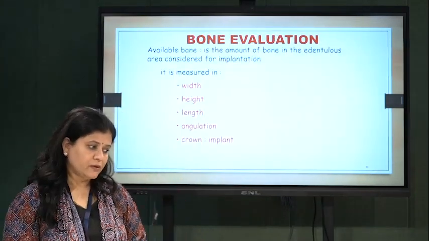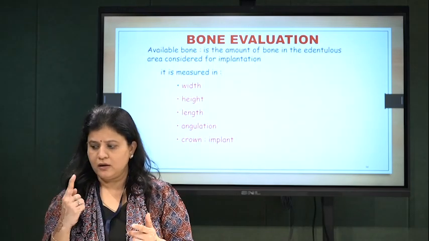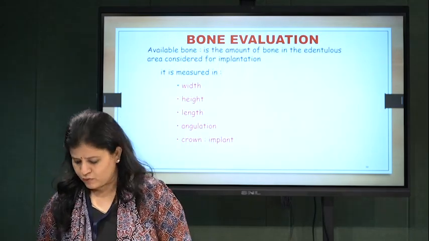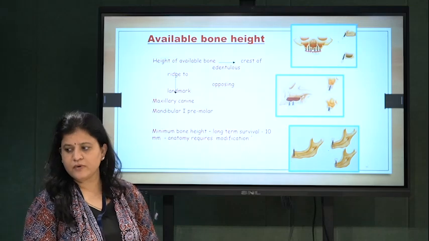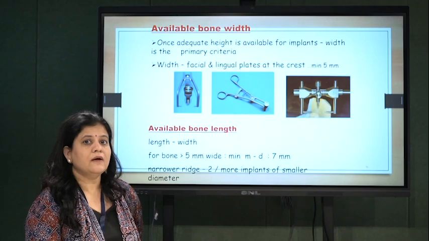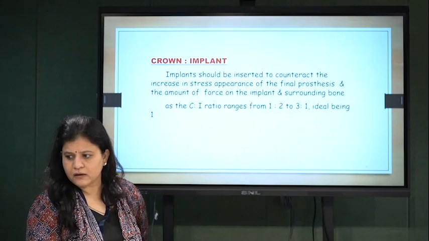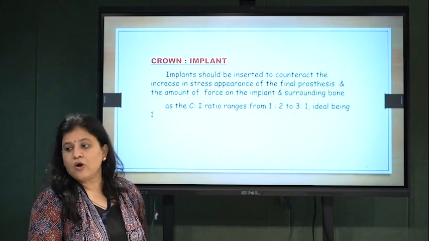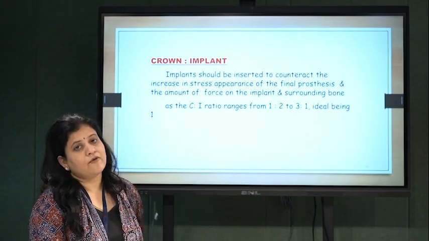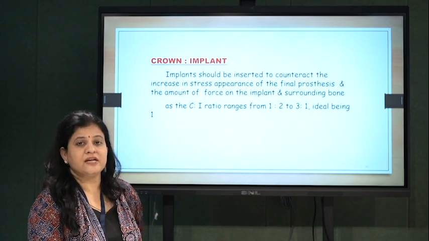Bone evaluation: where you are going to place the implant, the height, width, length, angulation of the bone, and the final crown implant ratio. How much width? Bone width is checked with vernier calipers. Nowadays CBCT is there, so there is no need. Same way length and height. Crown root ratio, though it is 1:1.5 in anterior and 1:1.35 in posterior, for a good implant to survive, the minimum crown implant ratio is 1:1.